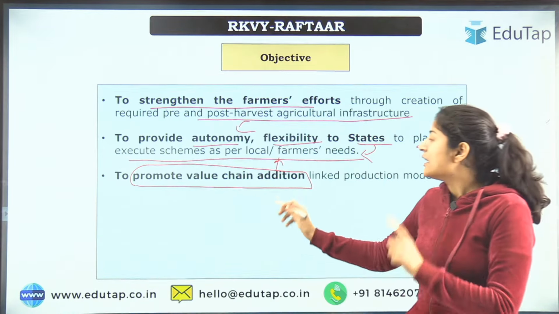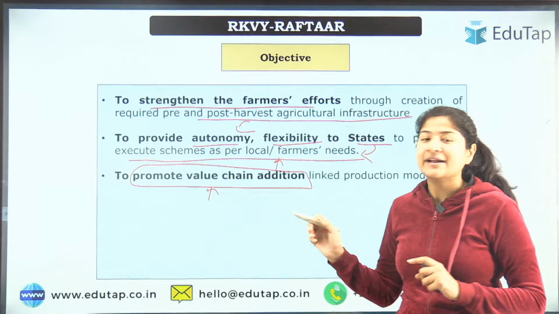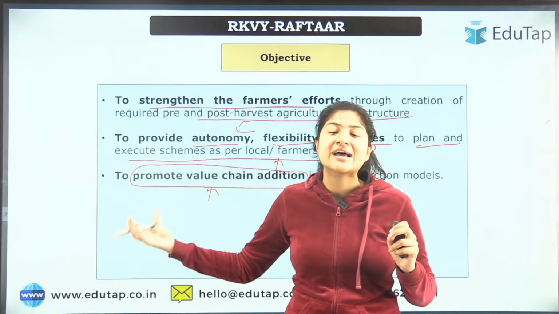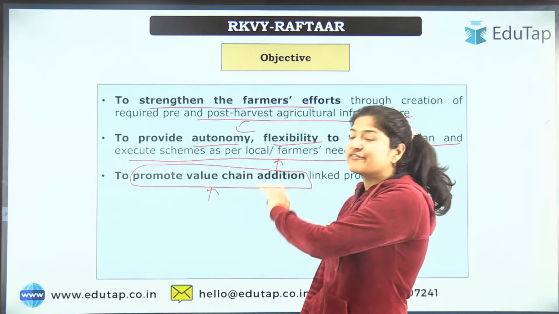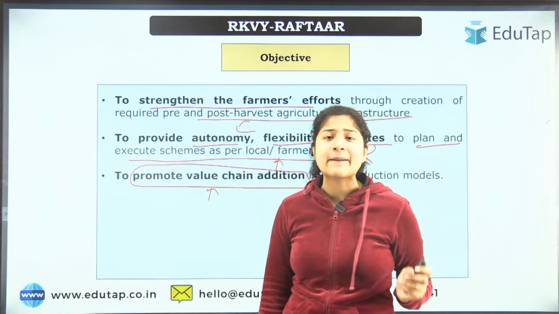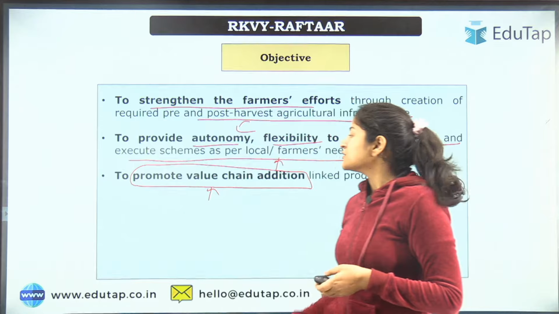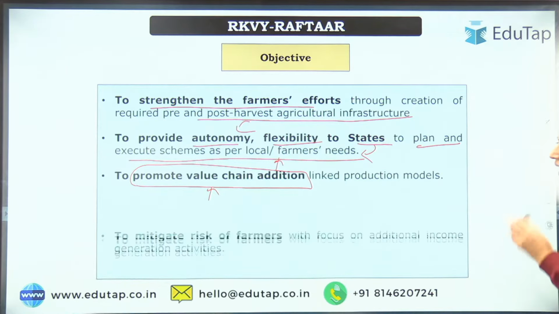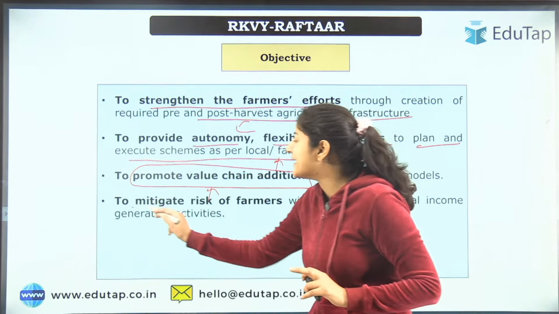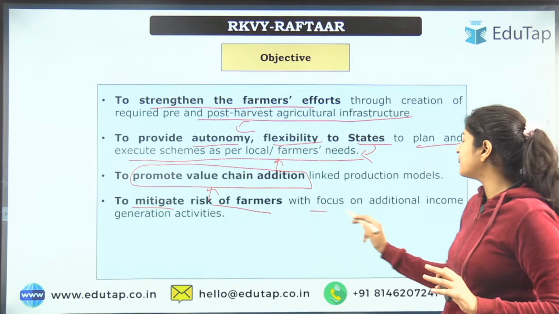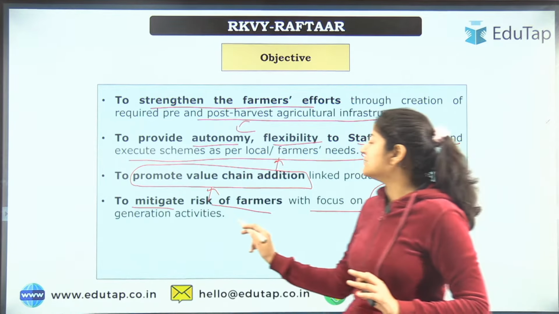So what does value chain addition mean? In every step, some value is added to the product, so that the farmer gets benefit. Another example could be ketchup from tomato, or chips from potato. So these are the value chain additions, and that would be the focus here. Next is to mitigate, to reduce the risk of farmers with a focus on additional income generation activities.